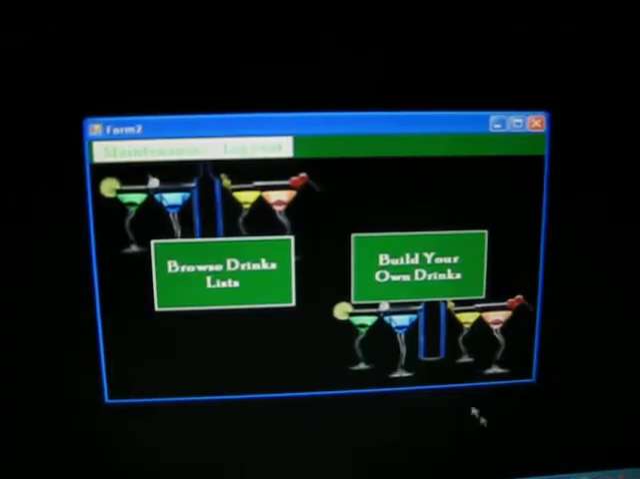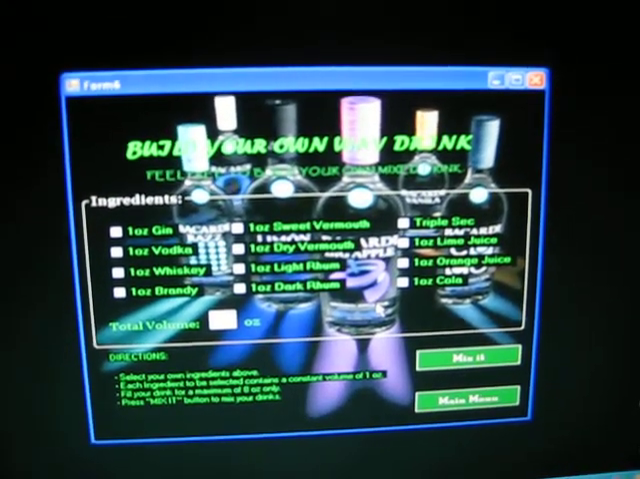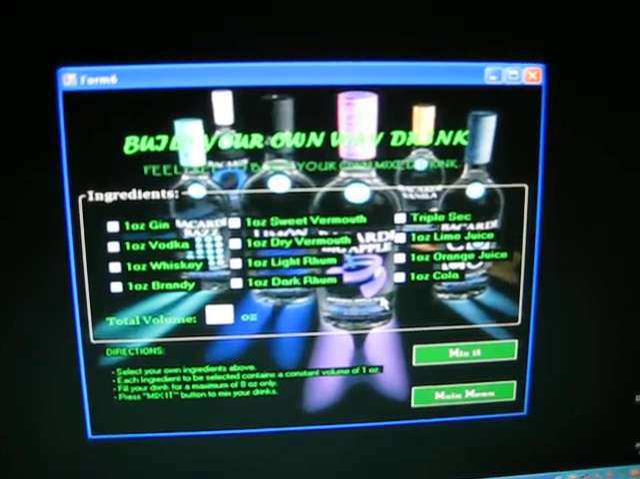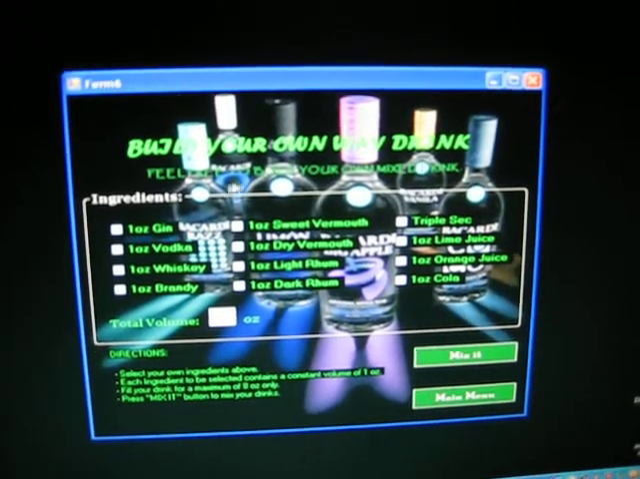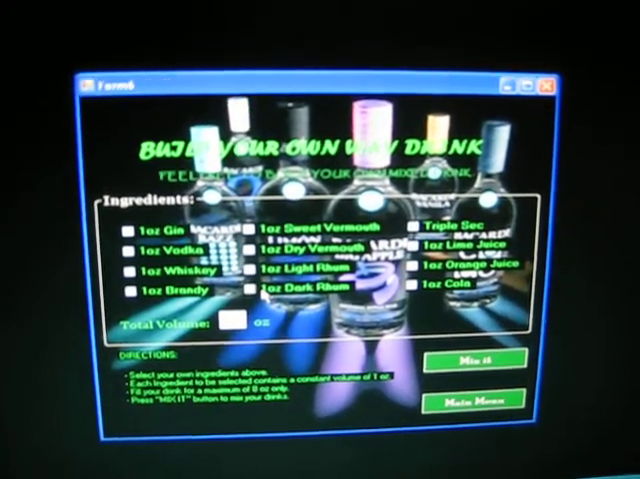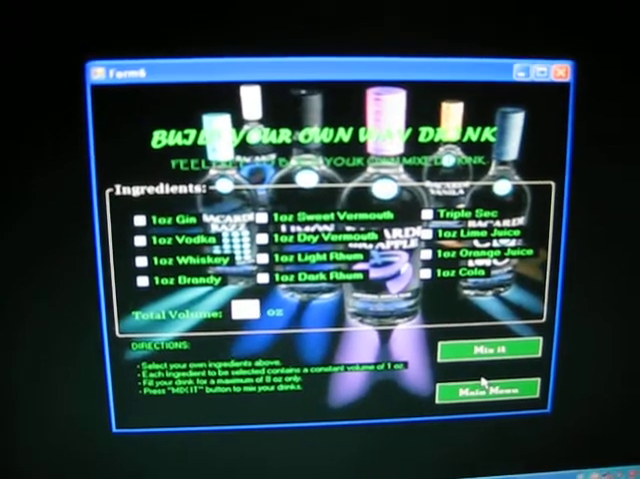Going back to the main menu, we now go to the Build Your Own Drinks form. This form contains the 12 main ingredients of the system. In this form, the user can build their own drink the way they like it.